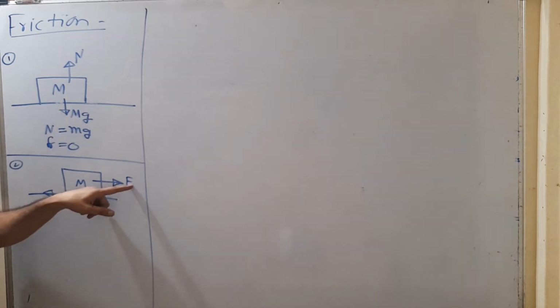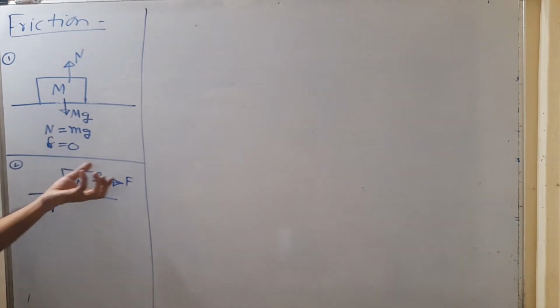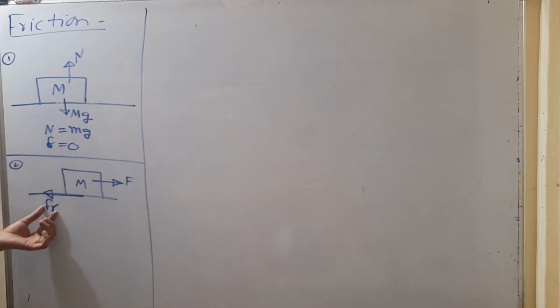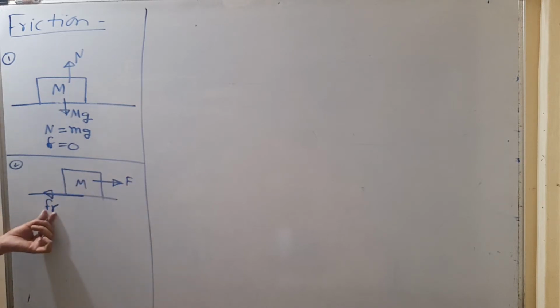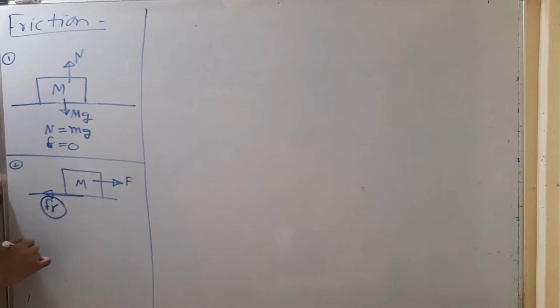But in case the force which is applied on this block is greater than the frictional force developed over this surface, in that case ये block move करेगा. Normally, how to find this frictional force? On which factor does this frictional force depend?